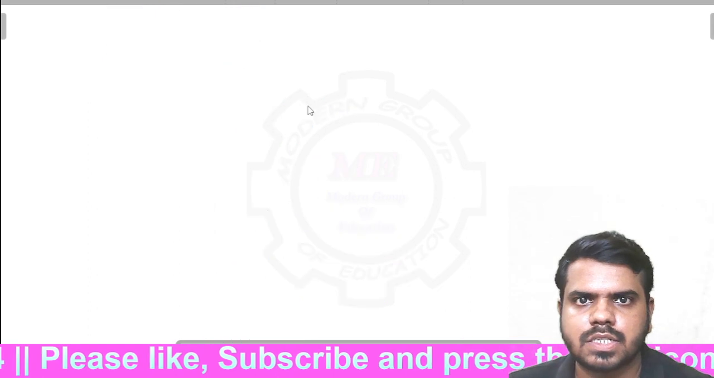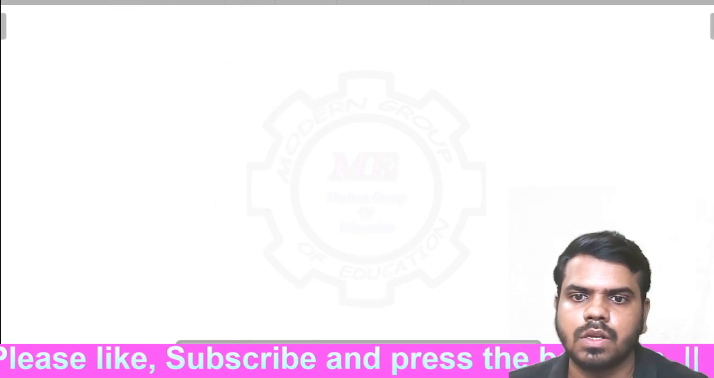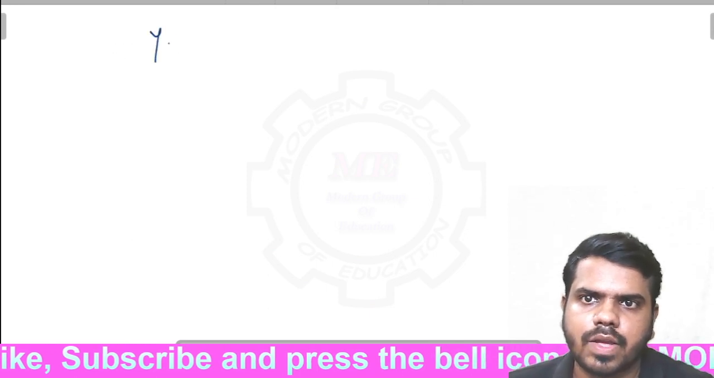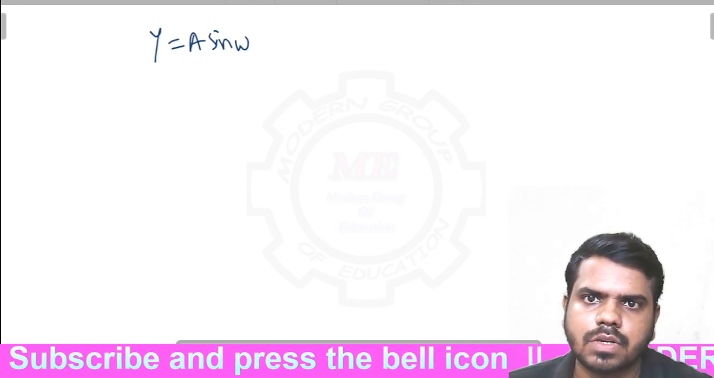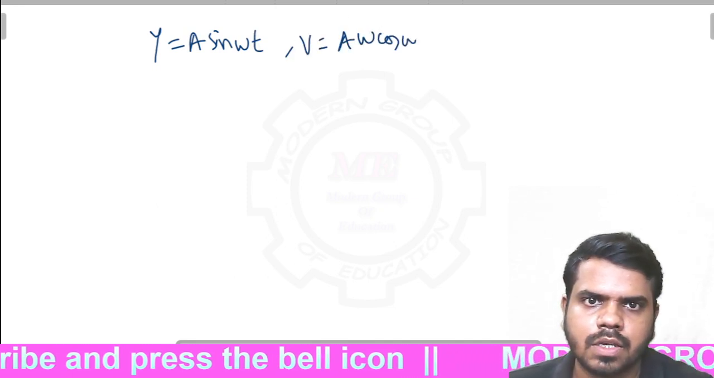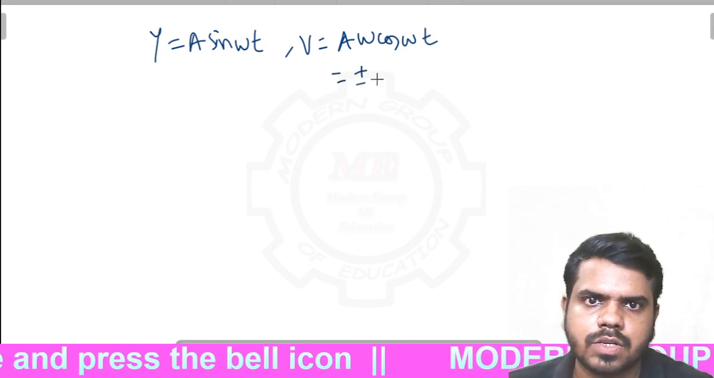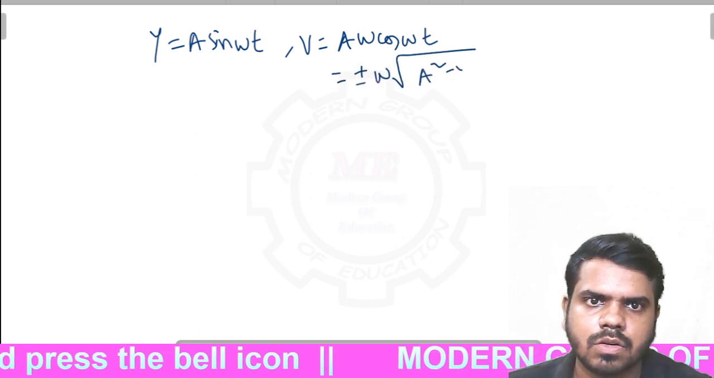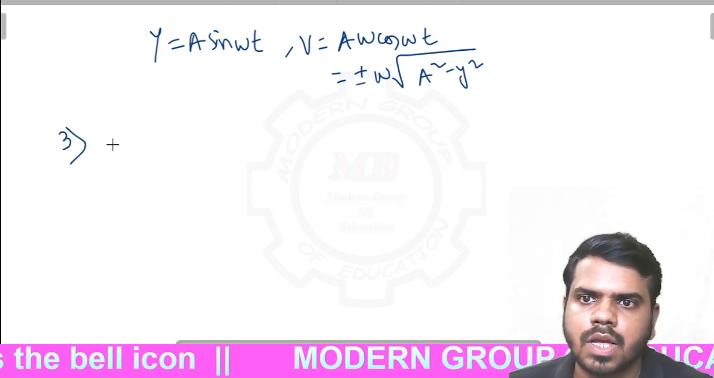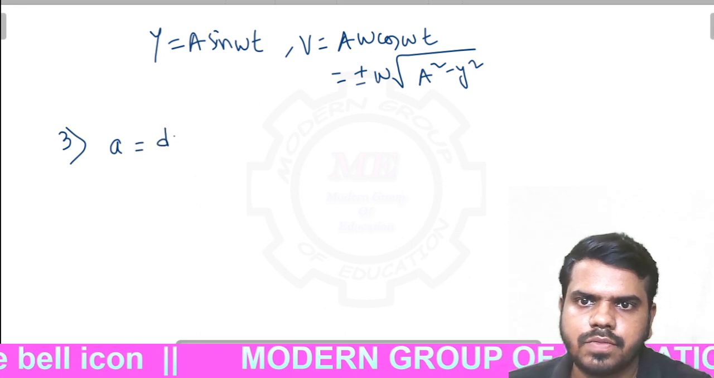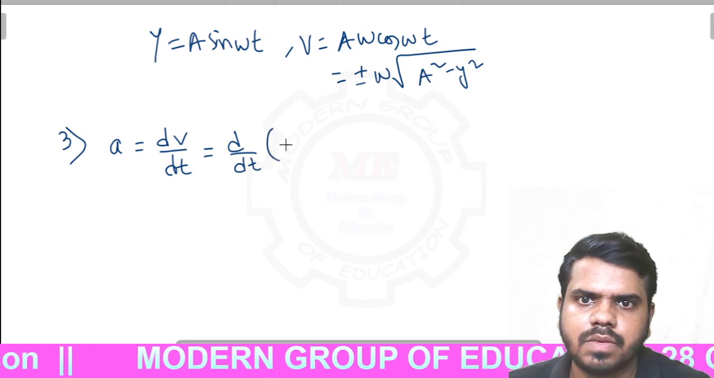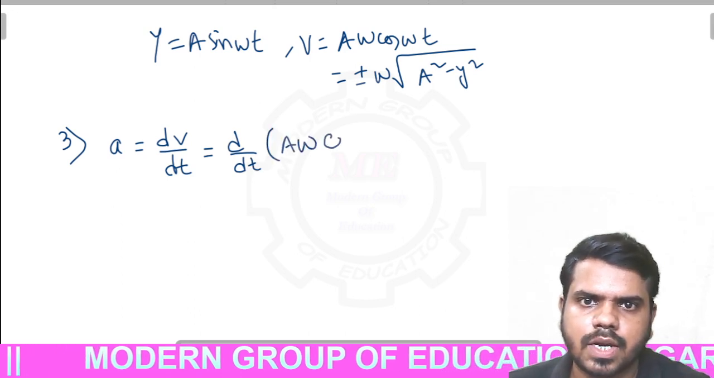Okay, in the next page, we have gotten the formula of y equal to a sin omega t, and v is equal to a omega cos omega t, and plus minus omega into root over a square minus y square. Now coming to the third equation, which is the equation of acceleration. It is dv by dt. So dv by dt of v means a omega cos omega t.